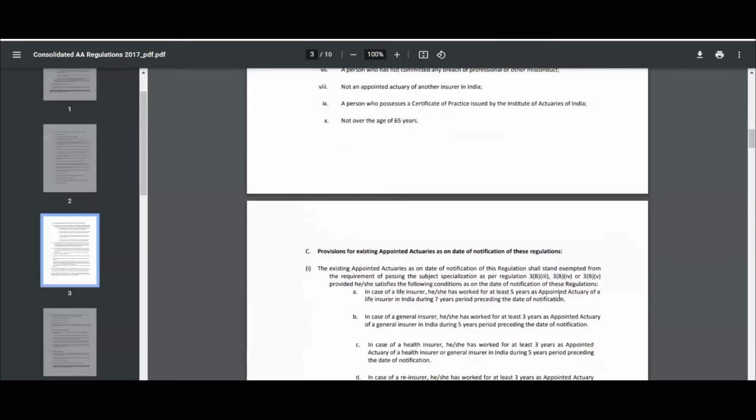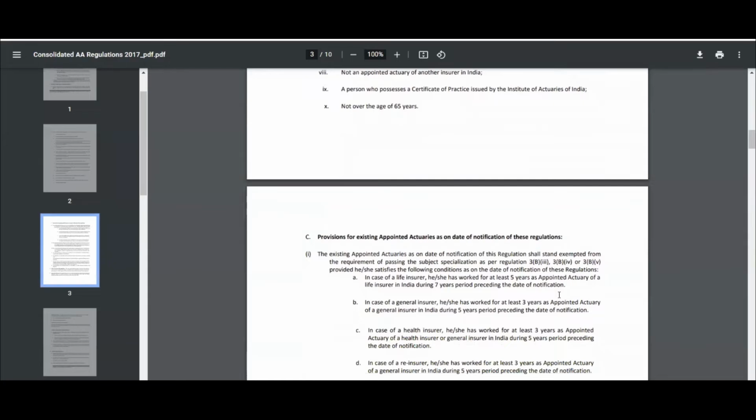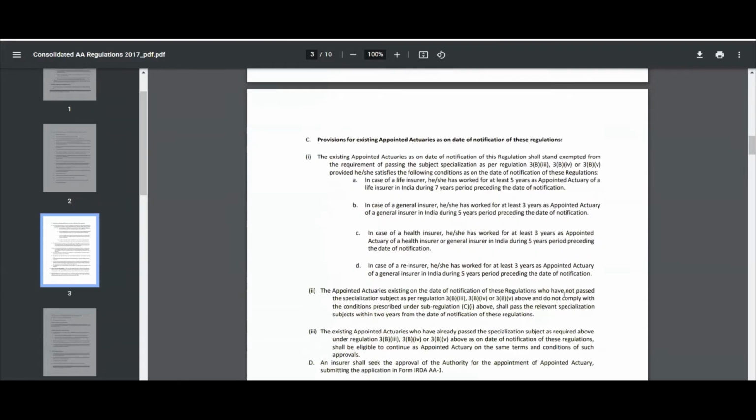Now, the notification is for existing actuaries, and herein that controversial ethical part comes into the picture. This regulation came into picture in 2017, and all the existing appointed actuaries would be exempted from passing the specialist level application subject if, in the preceding 7 years from the date of this notification, that person has served as an appointed actuary for 5 years. For health insurance it will be 3 years. So for different business, the period of work should be much lower.